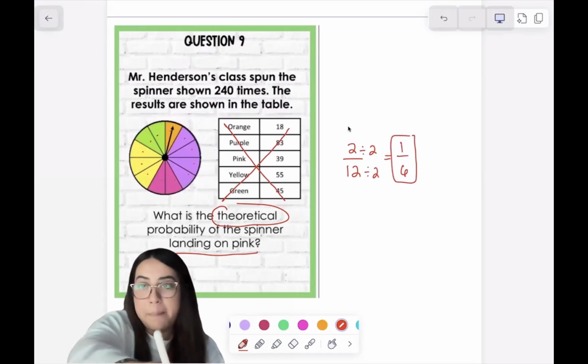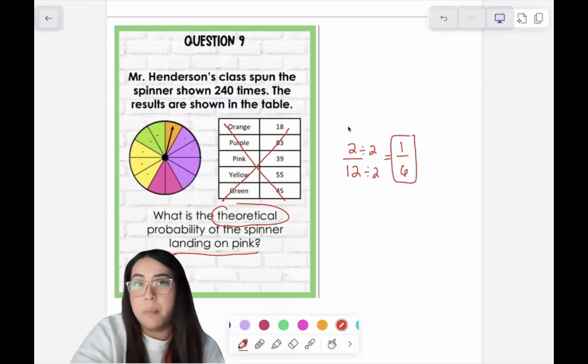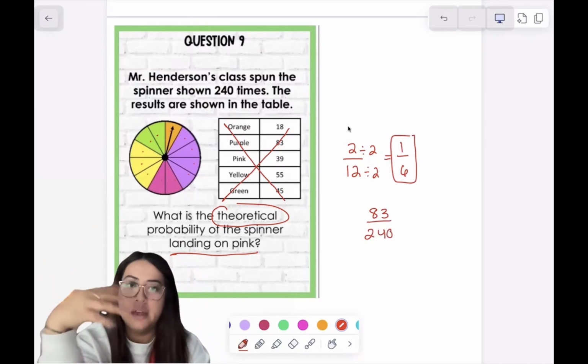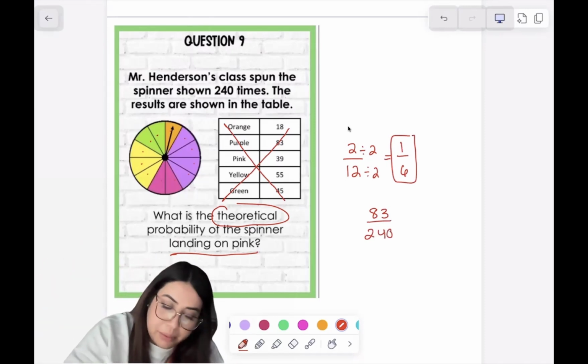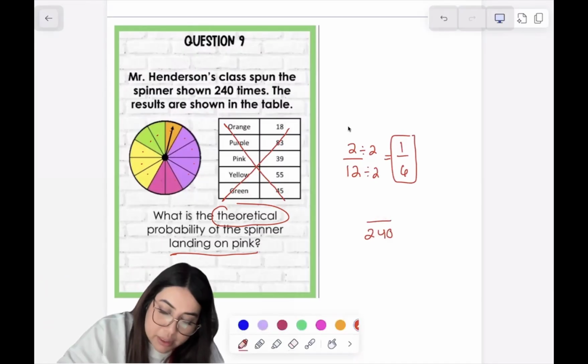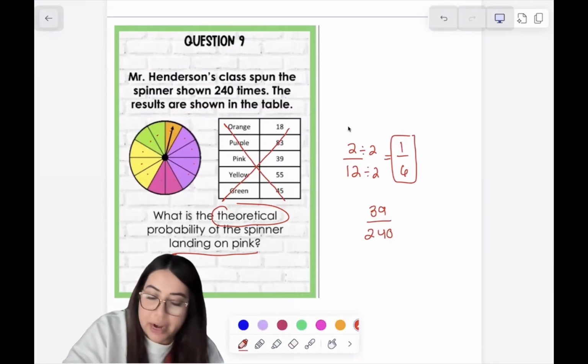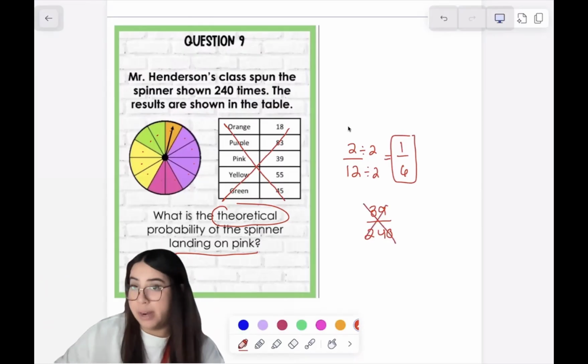Now, is that what actually happened? You would look at their experimental results in the table, and it says that 39 out of 240 times they landed on pink. That's the actual experimental, but I don't want experimental, I wanted theoretical.